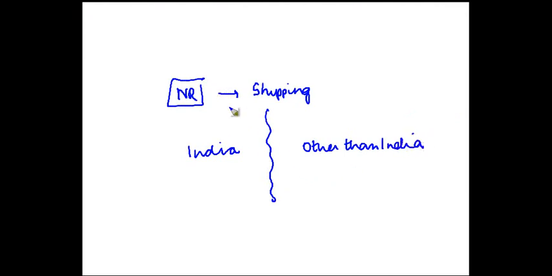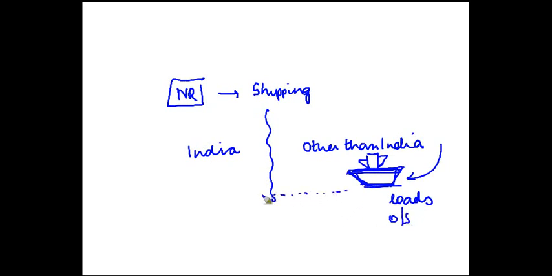Now, because this guy is a non-resident, let's say he owns a ship in the foreign country. This might not exactly look like a ship, but consider this as a ship. What this non-resident does is he loads certain things outside India and gets the ship moving, and it comes to India.